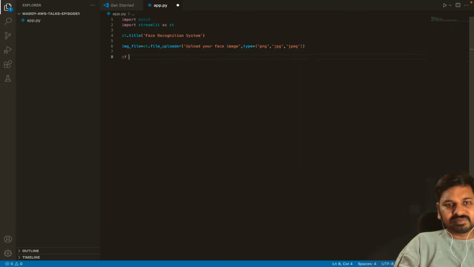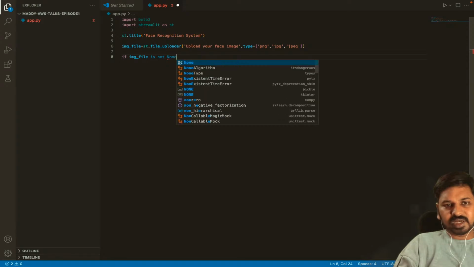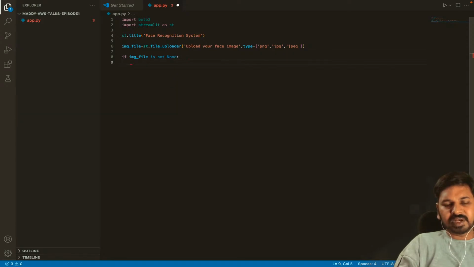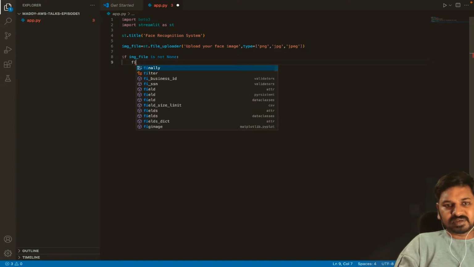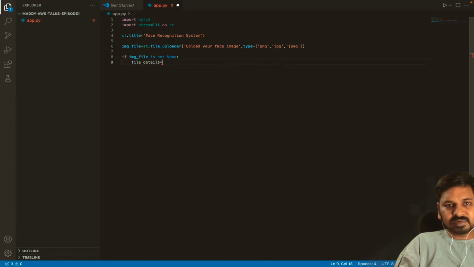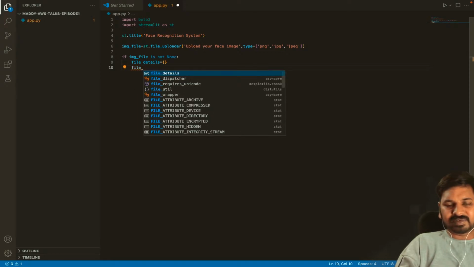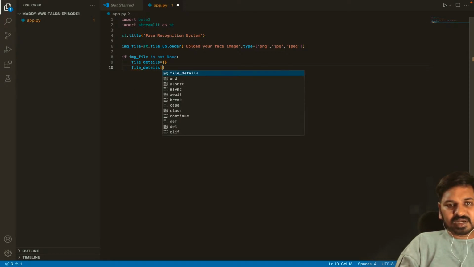So here I'll check if it is uploaded or not. If it is uploaded, then it will be not none. Then immediately what I'll do is I'll just get the details. file_details equal to curly brackets open close. This is a dictionary, right? I have created a dictionary here, and I know how to enter key value pairs into the dictionary.